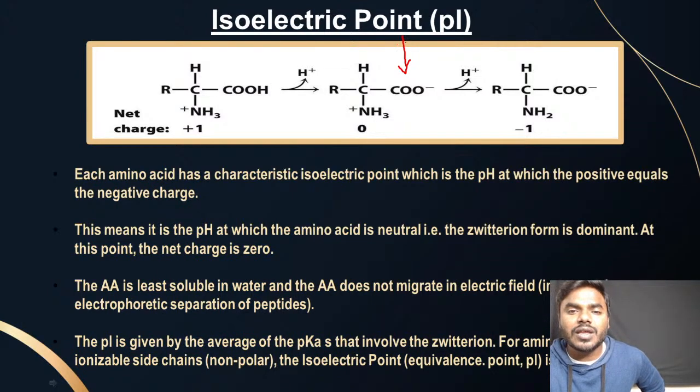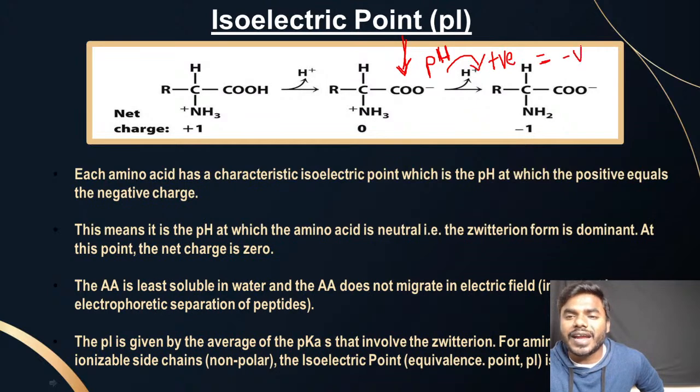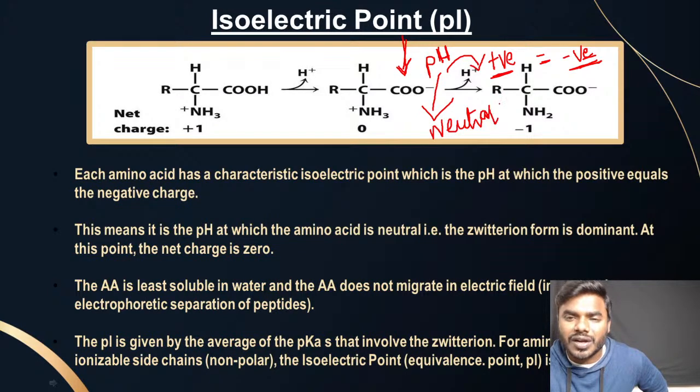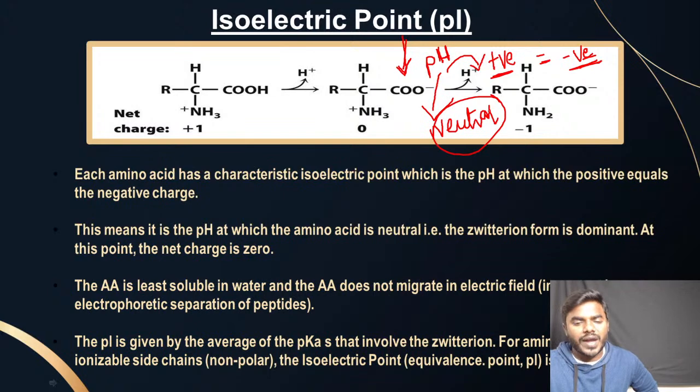So everyone listen. How can I define the word isoelectric point? Isoelectric point is the pH. Once again, every student remember, isoelectric point is the pH where the positive charge is equal to the negative charge. In other words, I can define isoelectric point as the pH where the amino acid is neutral. Very, very simple point it is.